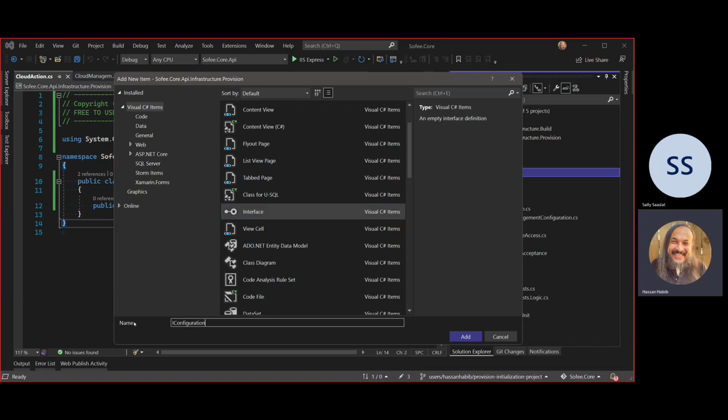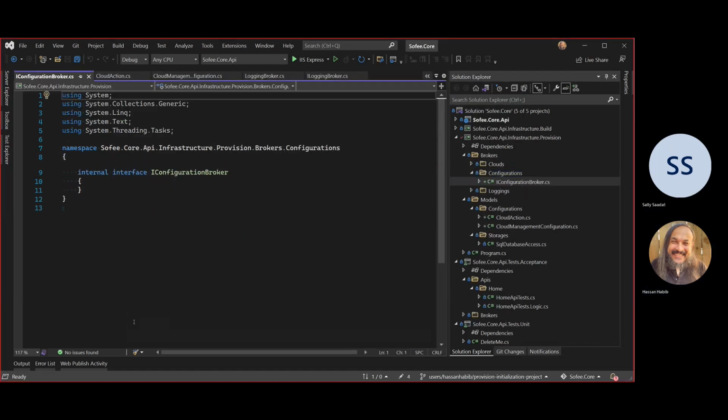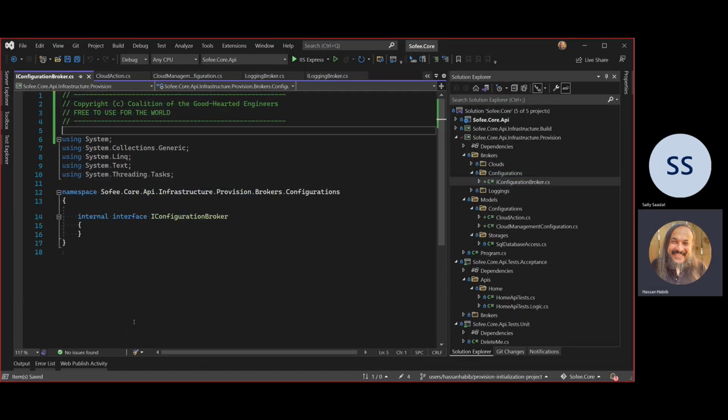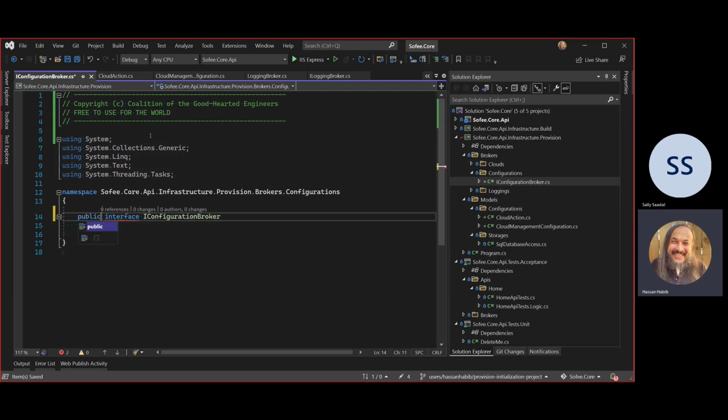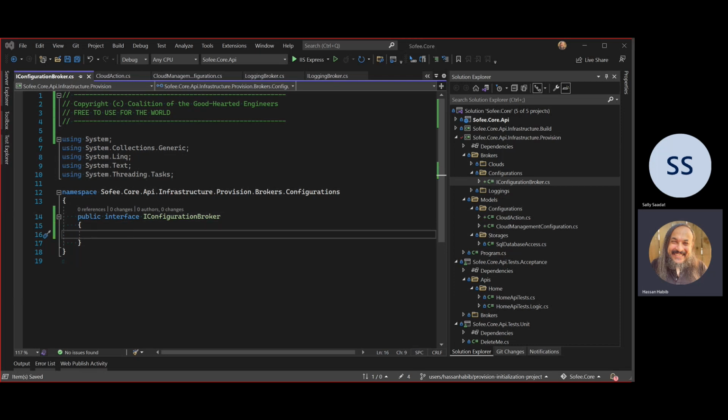This configuration broker is basically the guy that's going to go read the data for us from an app settings file and then bring it back into our system so we can provision and build our systems. And all of that gets committed, including the settings, because that's how you control what gets built into your environment and what doesn't. What do I need to do here to be able to do this?